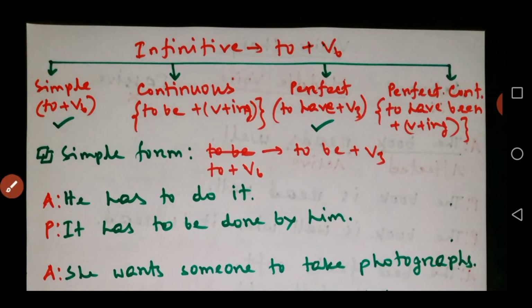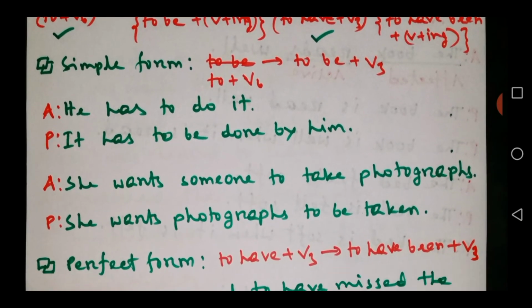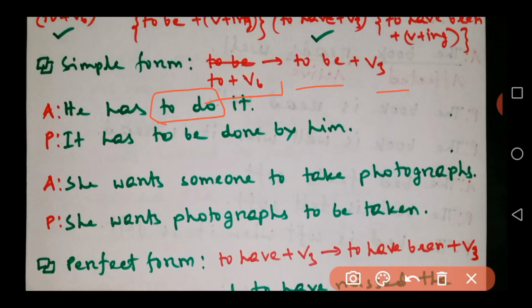So let's see how. When we are going to change passive of simple form, what will we do? We will change to plus VB into to be plus V3. Okay, let's look at an example. He has to do it. So this is our infinitive, to plus verb in base form.